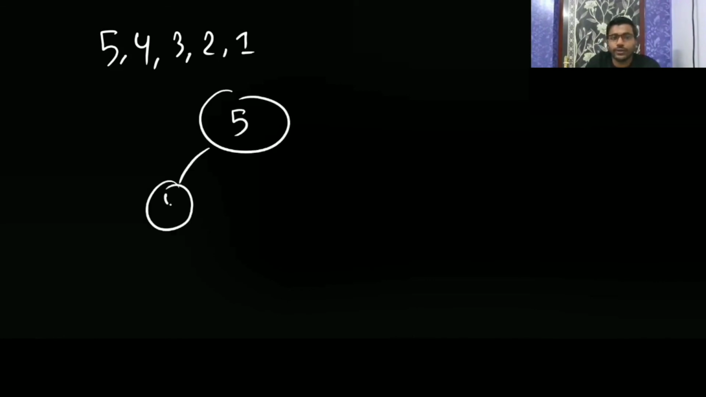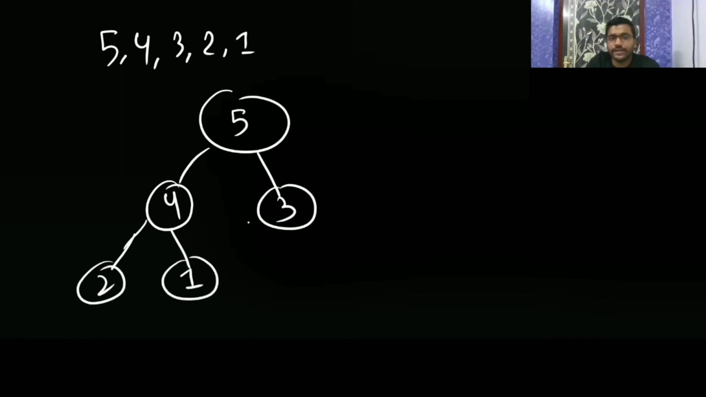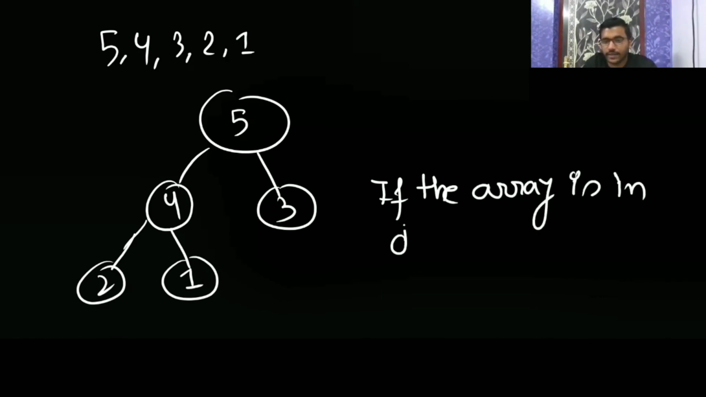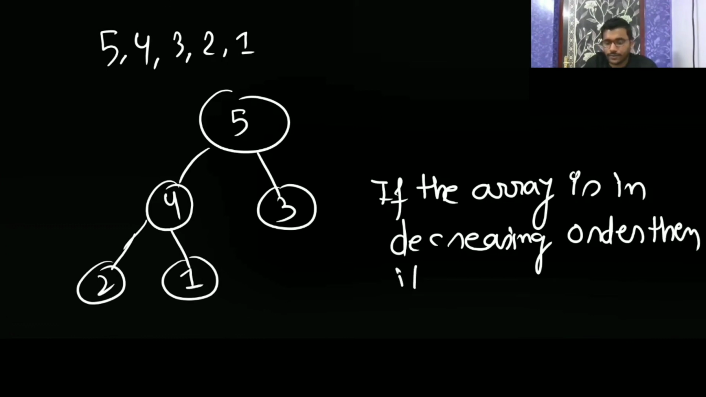Now if the array is like 5, 4, 3, 2, 1, first 5, then 4, then 3, then 2, then 1, it is in decreasing order. So if it is in decreasing order, it is always going to be a max heap. If the array is in decreasing order, then it is always a max heap.